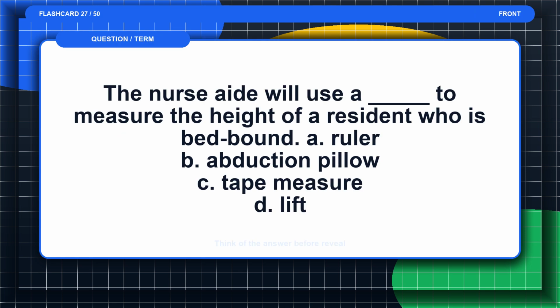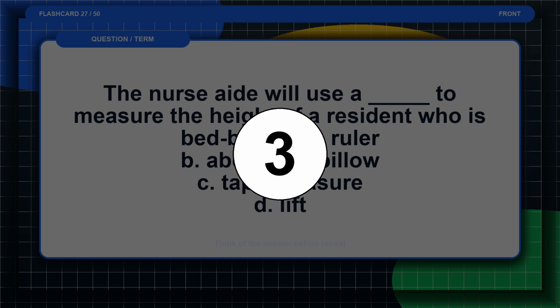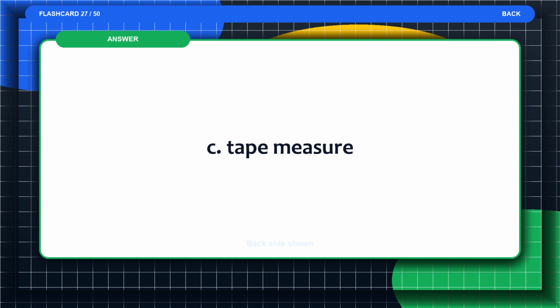Flashcard 27. The nurse aide will use a blank to measure the height of a resident who is bedbound. A. A ruler. B. Abduction pillow. C. Tape measure. D. Lift. Think of the answer before the reveal. The answer is C. Tape measure.